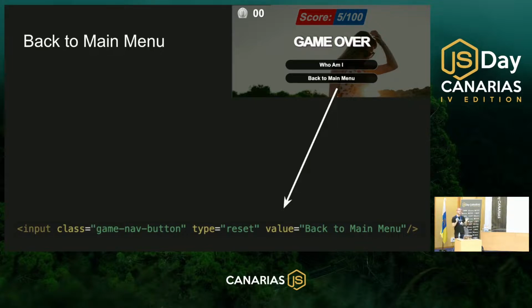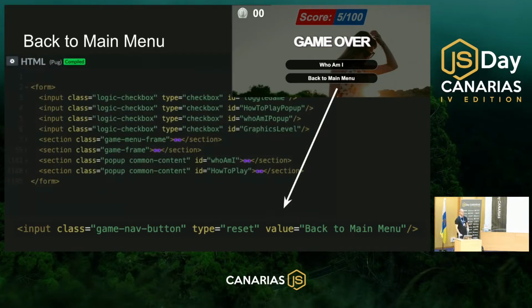And the only thing that I need to do now is just to wrap everything in my project with a form element, and now when you click on this button of input type reset, it will automatically reset all the checkboxes that were checked to unchecked. This will bring you automatically to the game menu navigation. All the radio buttons that were checked will now be unchecked. This will reset the CSS score to 0, and now you can play this game again and again and again.